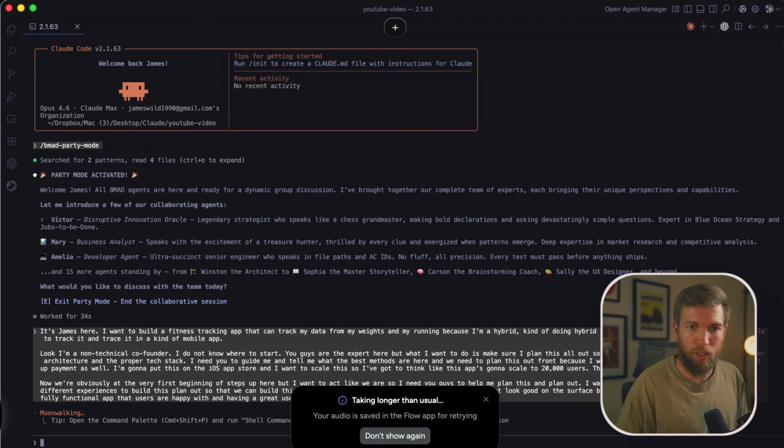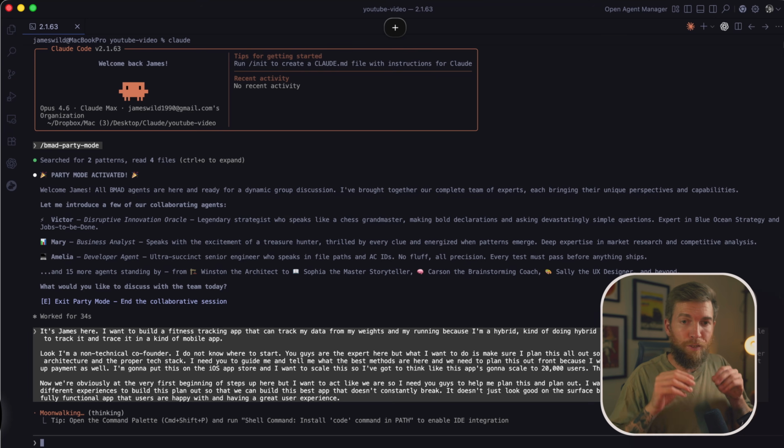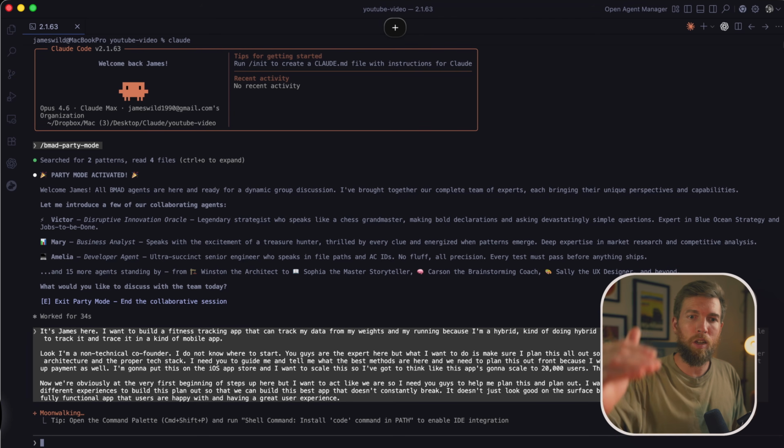Now, it's pasted there, but if I type this, you can see that it's going to take me ages to go back and forth with text. So if you use this tool, WhisperFlow, it's amazing for this stuff. What I just want to show, at the end of this, I'm going to stop it here, or I'll quickly see if it comes up in Claude Code. Essentially, it'll start getting the agents to start working and going back and forth.